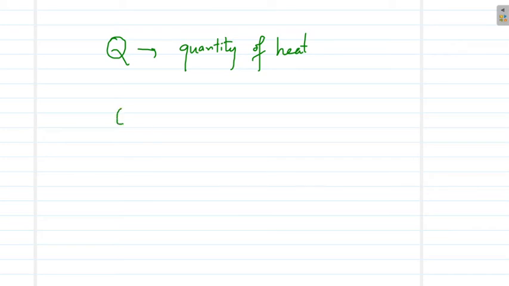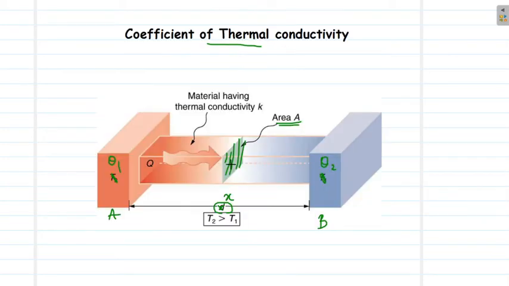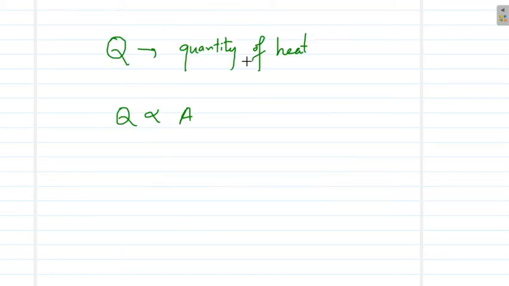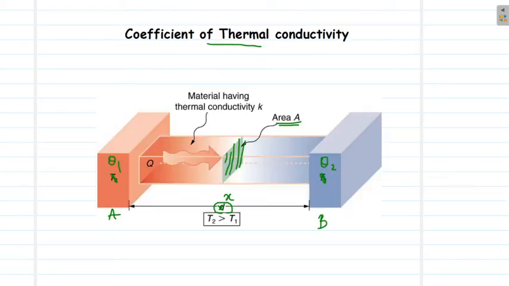Now, surely this quantity of heat will be proportional to the cross-sectional area. It is obvious that if this material has a higher cross-sectional area, more heat will be transferred through this material. If it is of a lower cross-sectional area, say it is a thin wire, then of course heat will be transferred slowly. So Q will be directly proportional to A. And what are the other parameters on which this conduction of heat Q will depend?